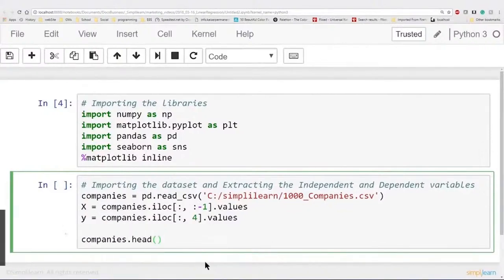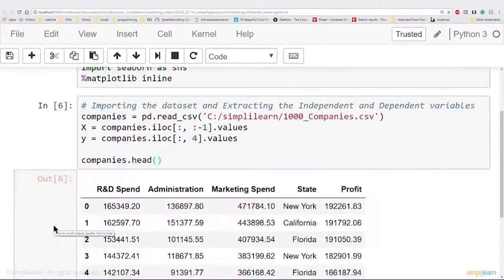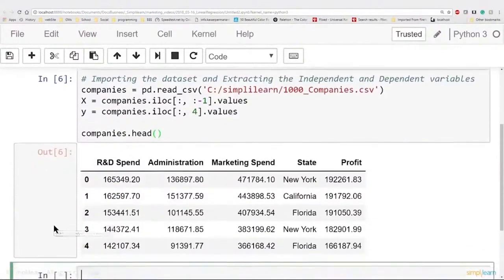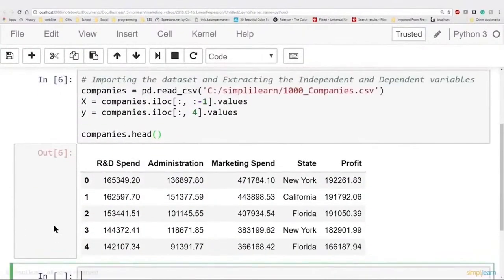Well, the question is going to be, what are we actually looking at? So let's go ahead and take a look at that. We're going to look at companies.head, which lists the first 5 rows of data. And I'll open up the file in just a second so you can see where that's coming from. But let's look at the data in here as far as the way pandas sees it. When I hit run, you'll see it breaks it out into a nice setup. One of the things pandas is really good about is it looks just like an Excel spreadsheet. You have your rows, and remember, when we're programming, we always start with 0. We don't start with 1. So it shows the first 5 rows.